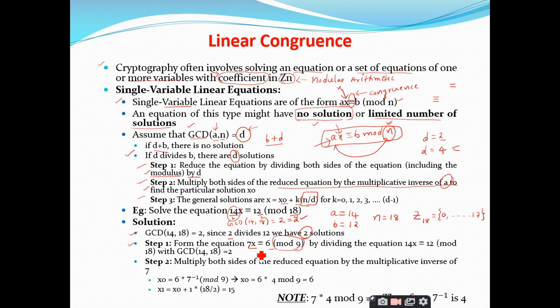So what do you have to find? You have to find the value of x. So you have to multiply both sides by the inverse of 7, right? For example, I have the equation like this. If I multiply both sides by the inverse of 7, I get like this.